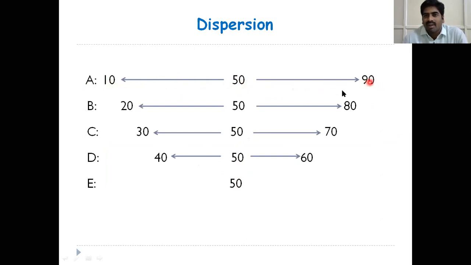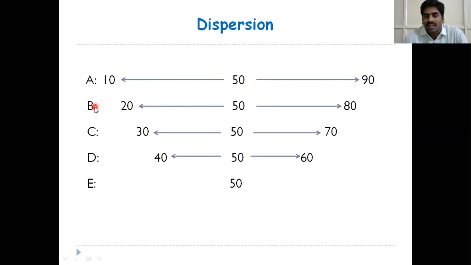Observations are widely scattered from the mean value. The dispersion is very high in the case of student A. Observations, meaning 10 and 90, are widely scattered from the mean value.